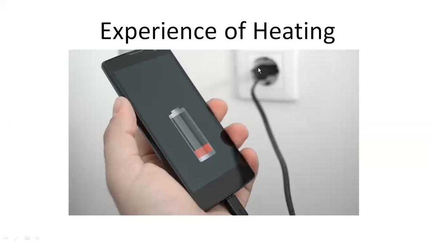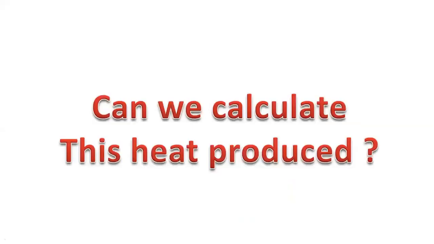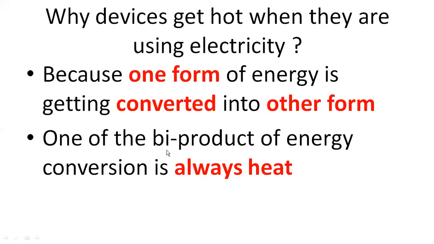So during that conversion, obviously what is going to be produced? Heat. And that is the heat which you feel. So why do you feel heat? Because electricity is getting converted to chemical energy. Okay? That is the reason. So what you should understand is that in any conversion, the byproduct of energy is always going to be heat. Heat is always produced during any energy conversion. That you should know.